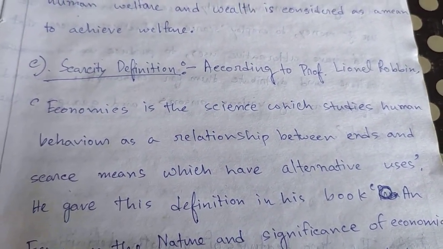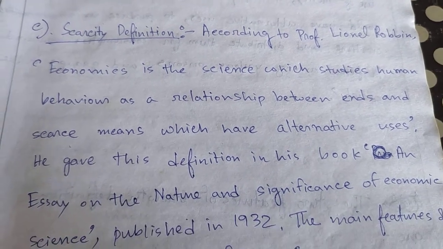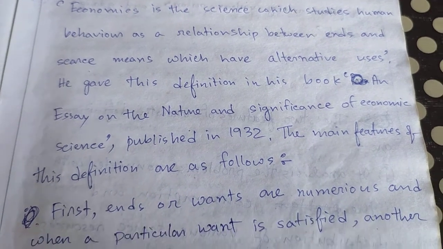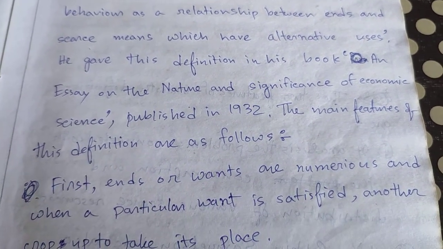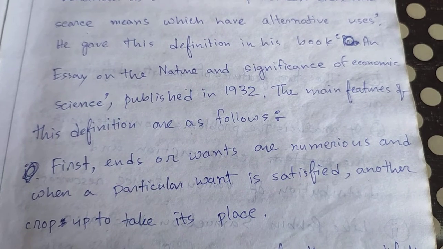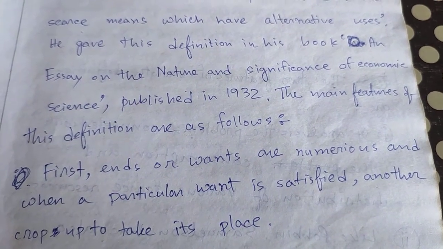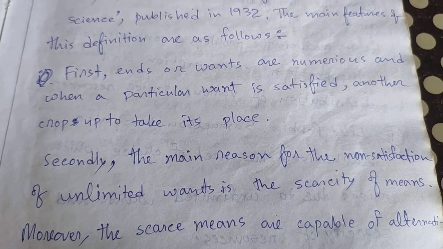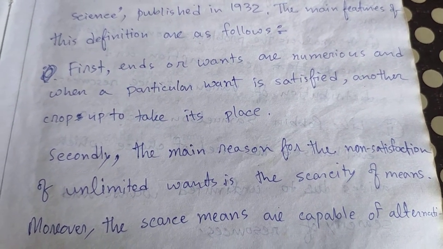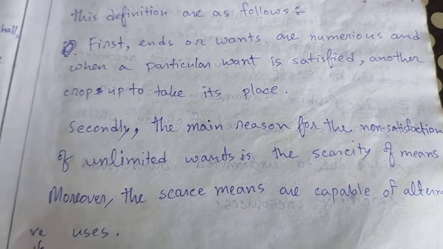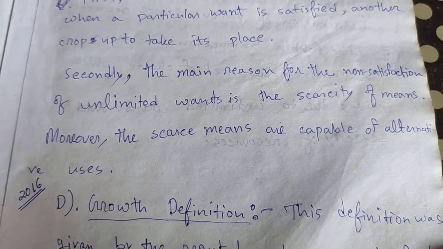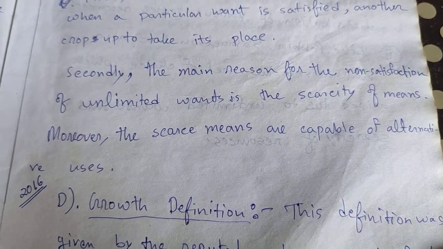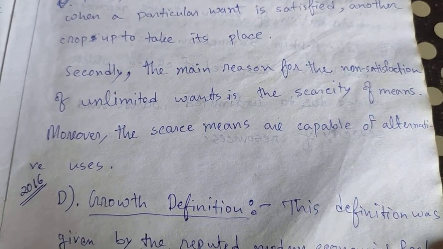Next is scarcity definition. According to Professor Lionel Robbins, economics is the science which studies human behavior as a relationship between ends and scarce means which have alternative uses. He gave this definition in the book An Essay on the Nature and Significance of Economic Science, published in 1932. The main features of this definition are as follows. First, ends or wants are numerous, and when a particular want is satisfied, another crops up to take its place. Secondly, the main reason for the non-satisfaction of unlimited wants is the scarcity of means. However, the scarce means are capable of alternative uses.